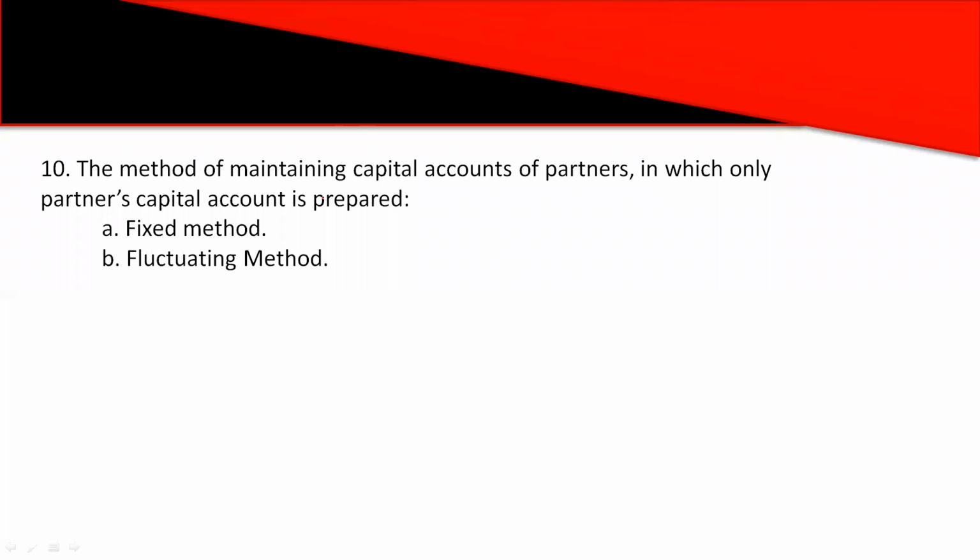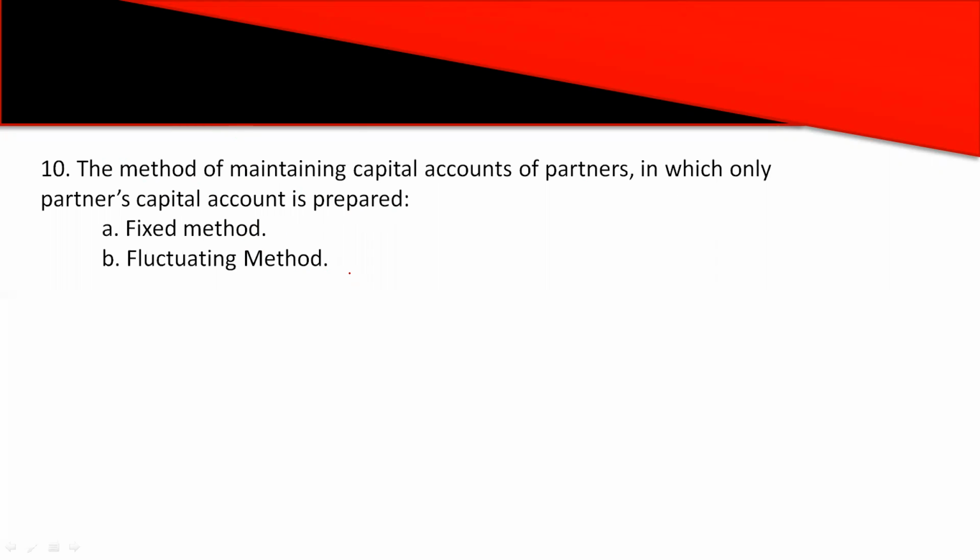First of all, let us discuss the homework question which I gave you in the previous session. The 10th question was homework for you. The question is: the method of maintaining capital accounts of partners in which only partners' capital account is prepared is. The options are A, fixed method, and B, fluctuating method.